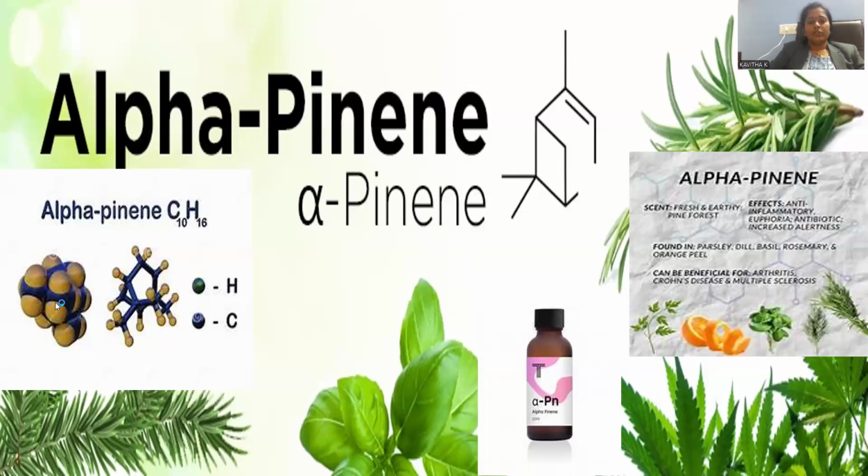Alpha pinene is available over here, and we can see its geometry, where you can find a six-membered ring, and another condensed four-membered ring is also there, so it is a bicyclic ring structure. An endocyclic double bond is available, gem dimethyl groups are present on the six-membered ring system, and another methyl group is present on the double-bonded carbon atom. This is the simple systematic representation of alpha pinene. Let's enter into the content called alpha pinene.